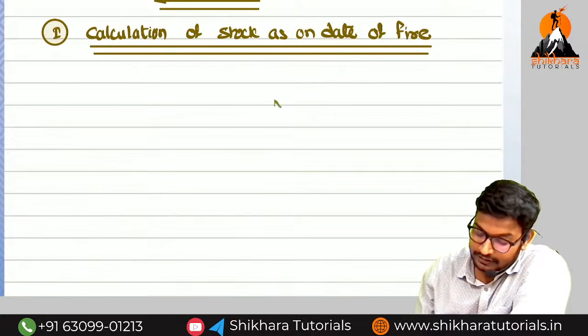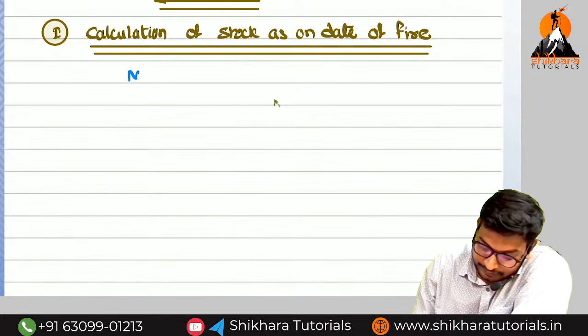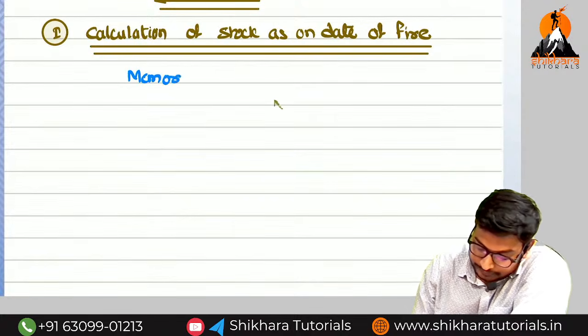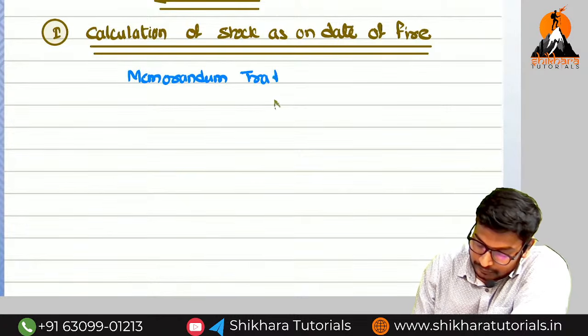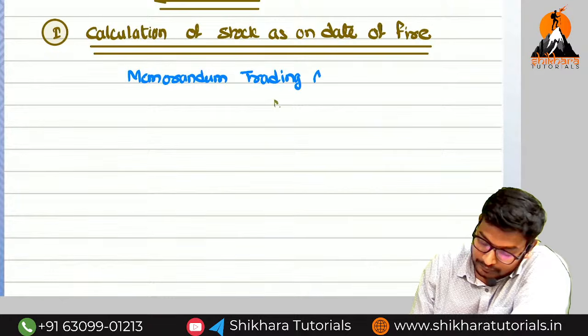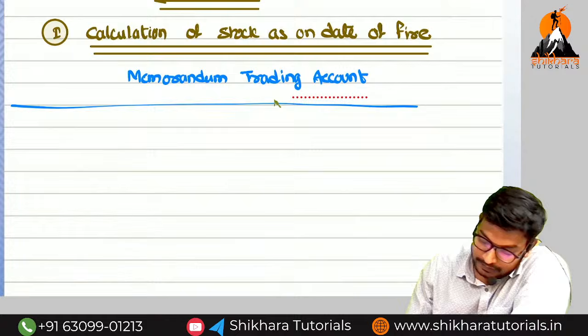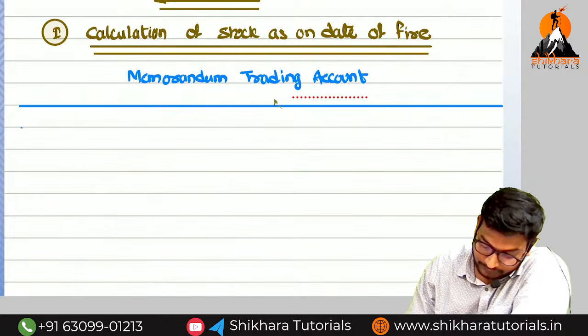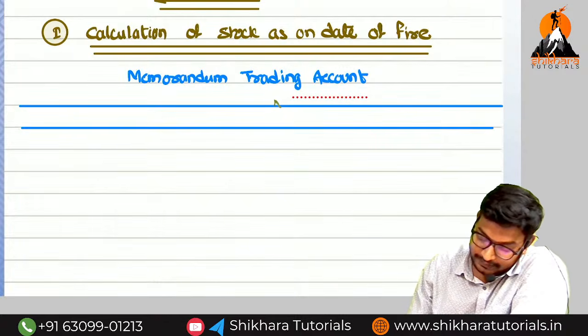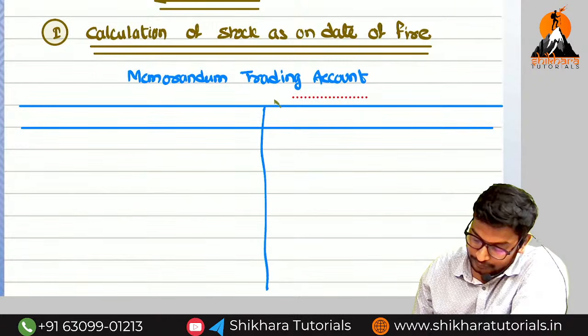So here, first of all, the memorandum trading account. What is the format, amma? Particulars, amount, rupees, amount, rupees.